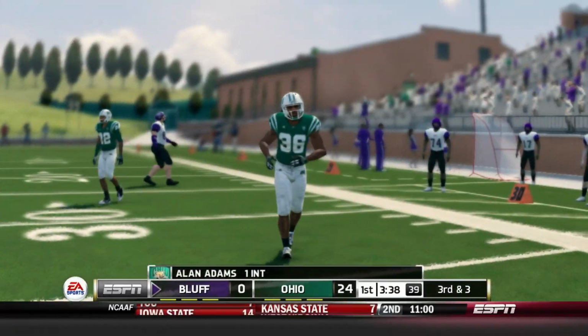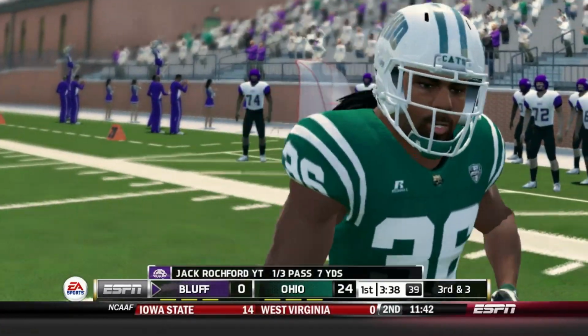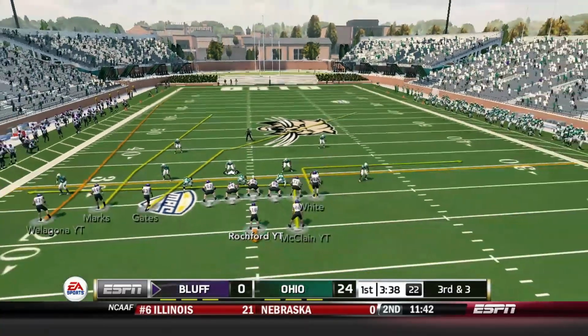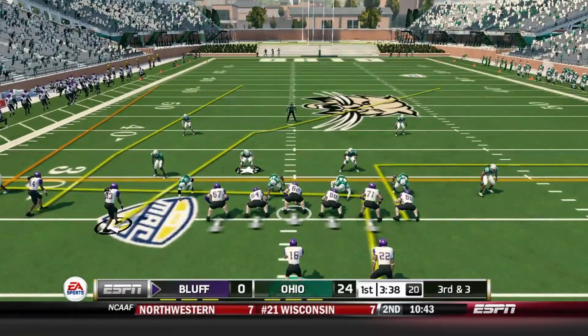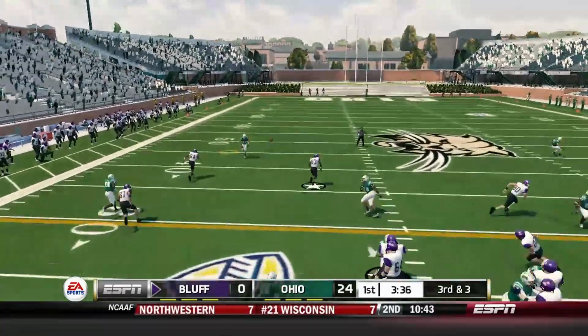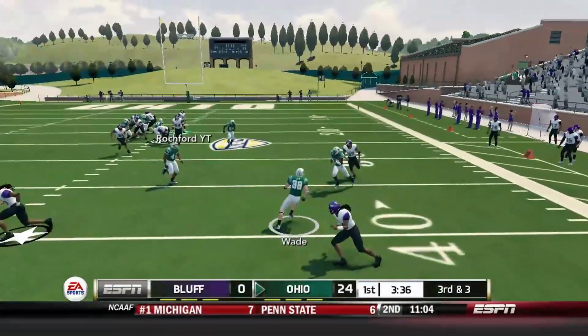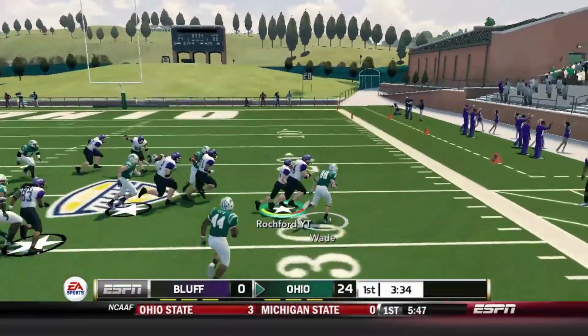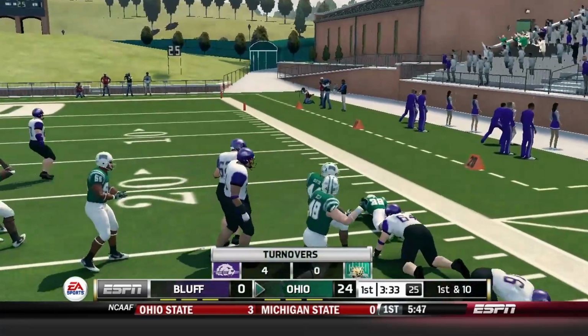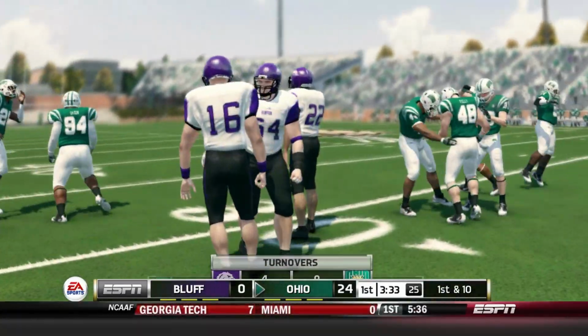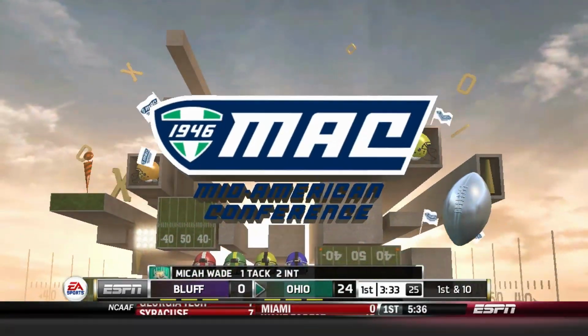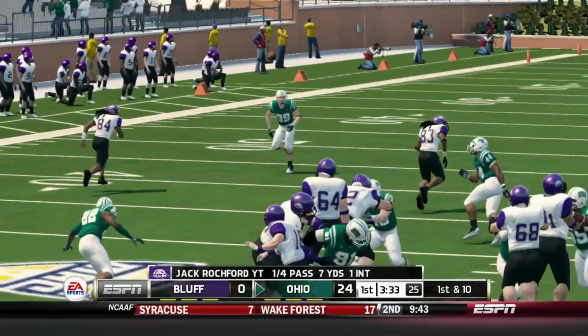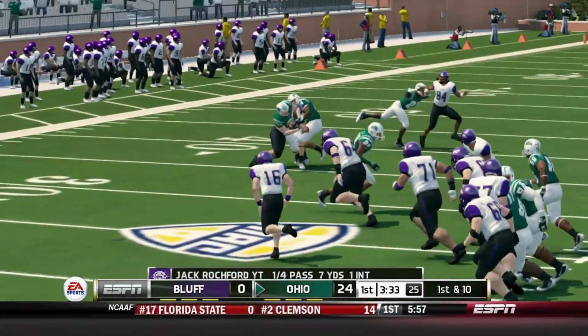Tries to get it out there, but it's incomplete. So now a 3rd and 3. Only need a few yards to pick up here. We'll see if we can actually do it. Rockford trying to throw it to the seam route, but again, that man steps in, makes the play. Turnover number 4 in the first quarter of play.